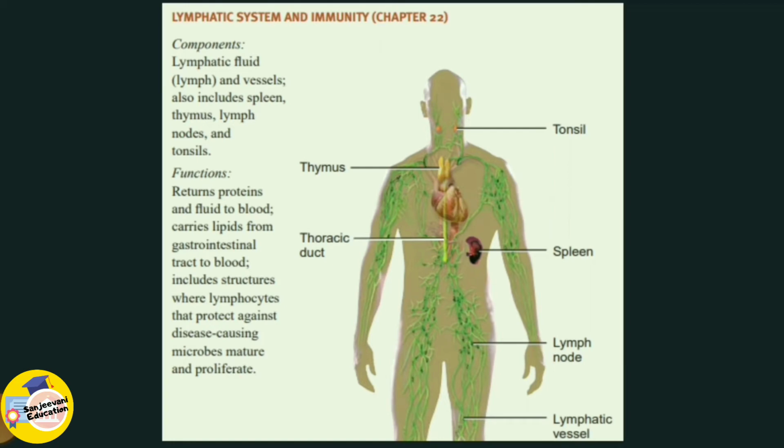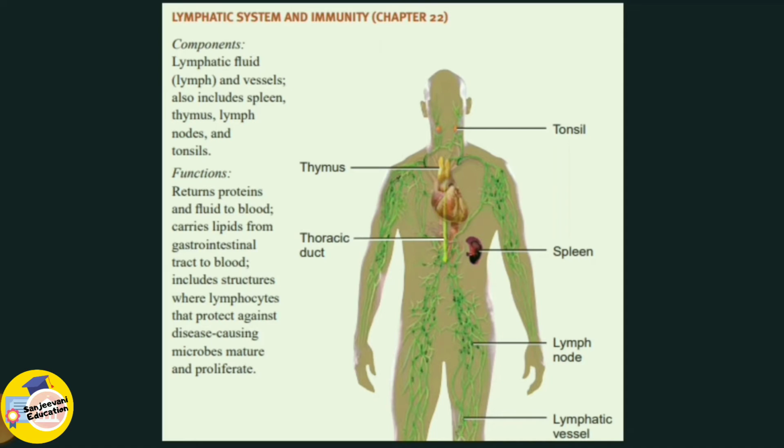Bone marrow is basically a sponge-like tissue found inside the bones. That is also a part of the lymphatic system. And if we look at the functions of the lymphatic system, the first one is that it returns proteins and fluids to blood. The second one is that it carries lipids from the gastrointestinal tract to blood, and it also includes structures where lymphocytes that protect against disease-causing microbes mature and proliferate.